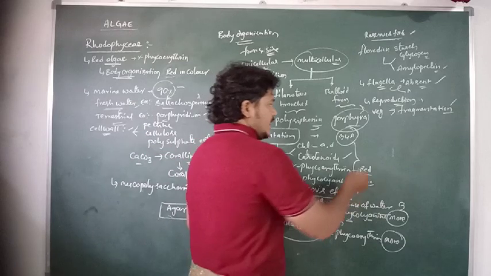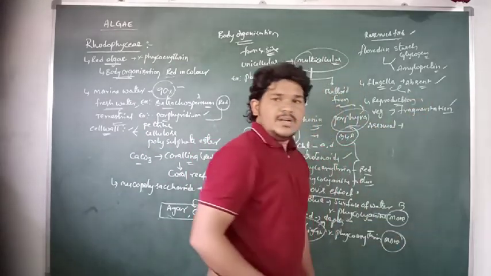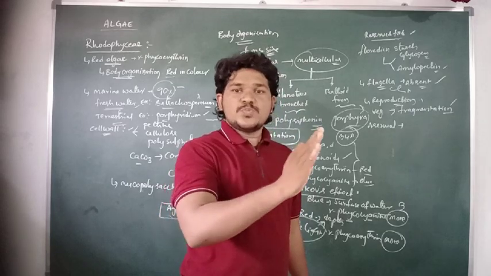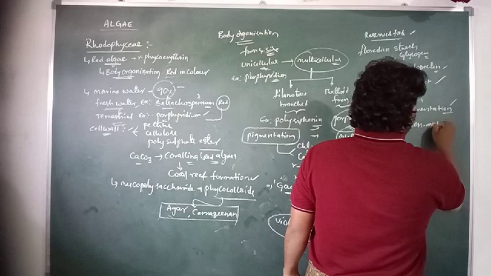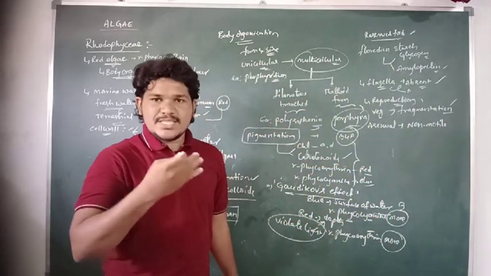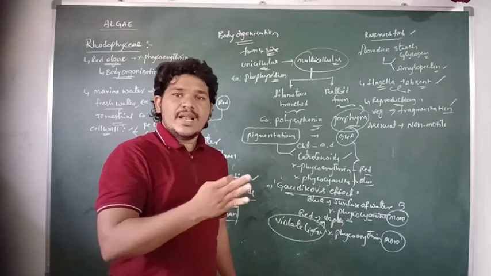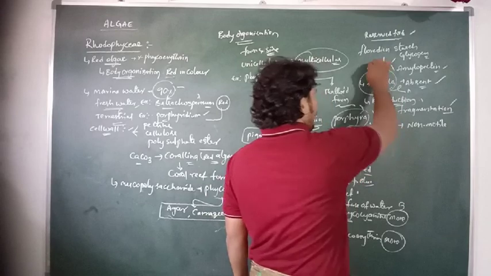And then asexually, they also reproduce their species by non-motile spores. The spores involved in asexual reproduction are all non-motile because there are no flagella in their body organization.